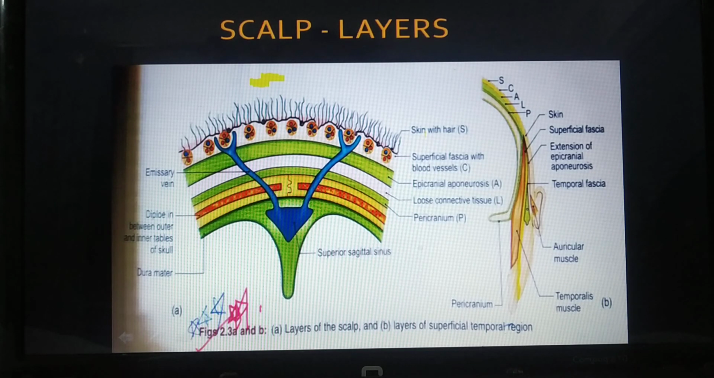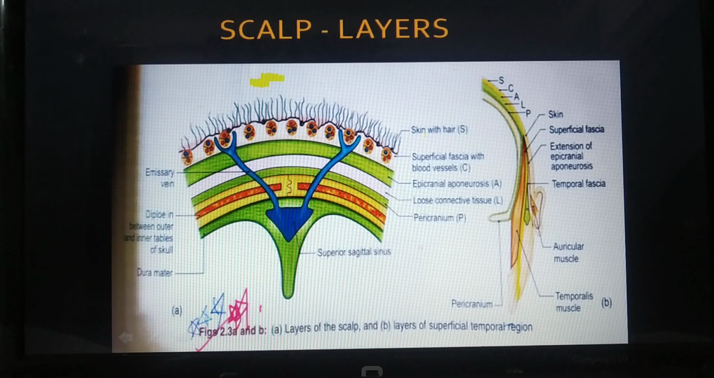Next, we will talk about the superficial fascia. This superficial fascia is also called connective tissue. There are many blood vessels and nerves present in this layer. This layer is dense, and wounds in this layer bleed profusely.